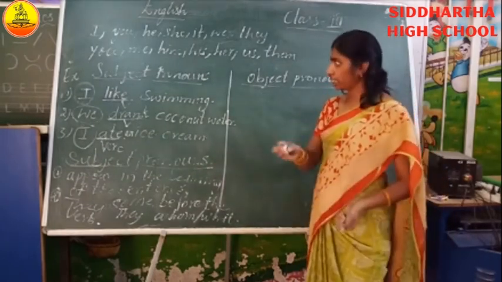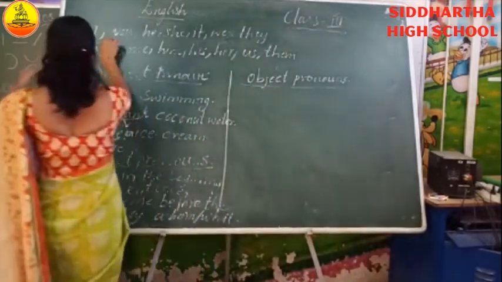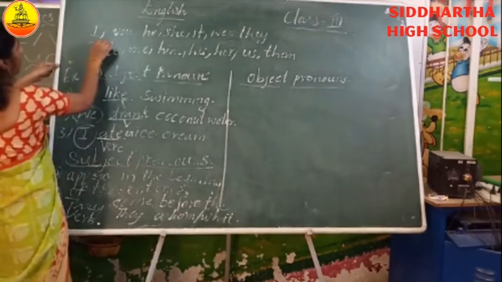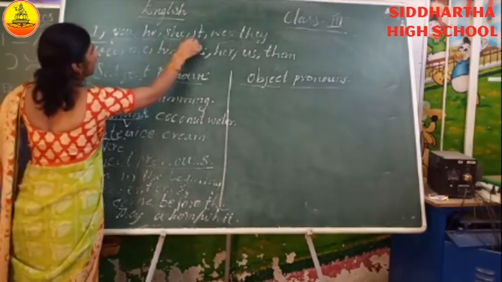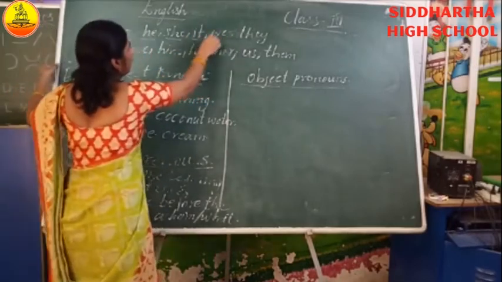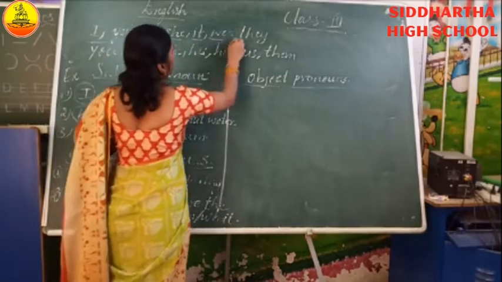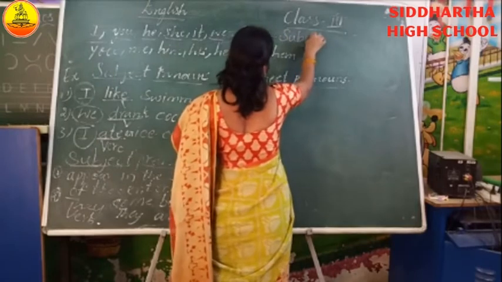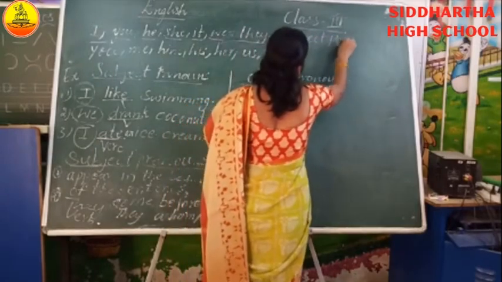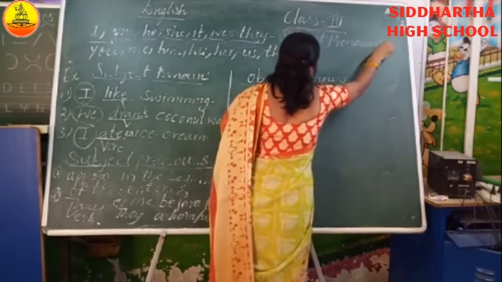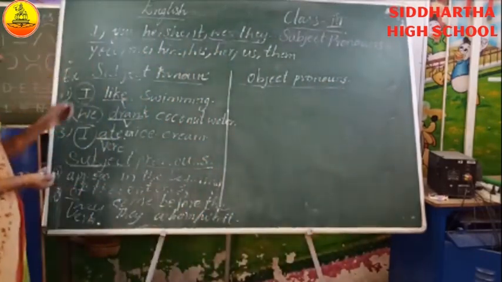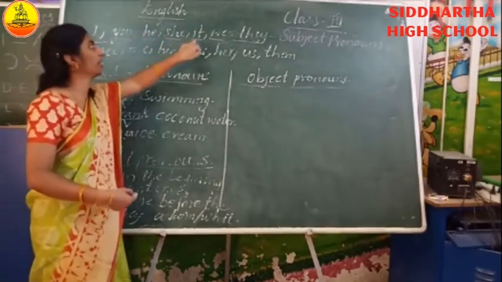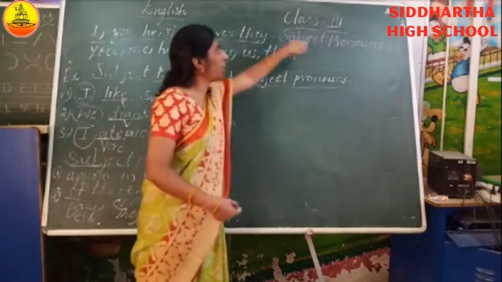For example, here I, you, he, she, it, we, they are subject pronouns. What are they? Subject pronouns. Okay, children. What are subject pronouns? I, you, he, she, it, we, they are subject pronouns.